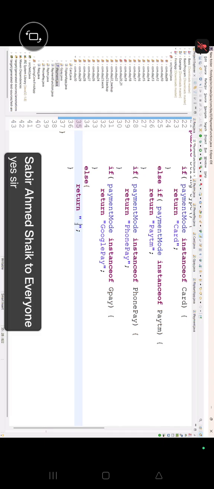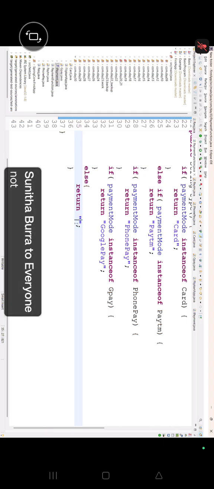But in Java 11, is blank came. Is blank will work with an empty string as well as a space string, as well as without space also. If you write a space and we apply is empty, right now the answer is false. False means this is not empty.